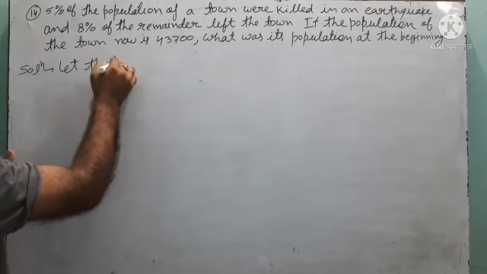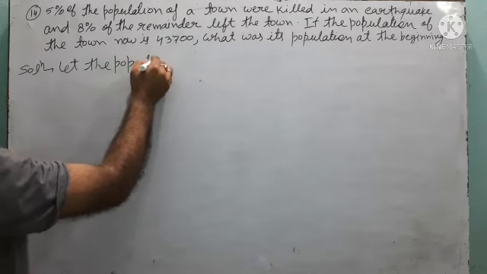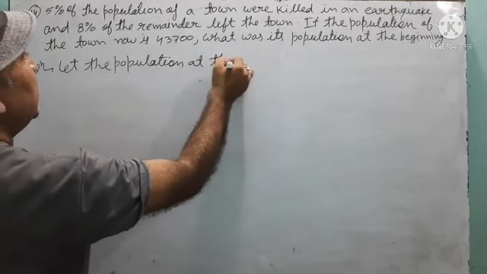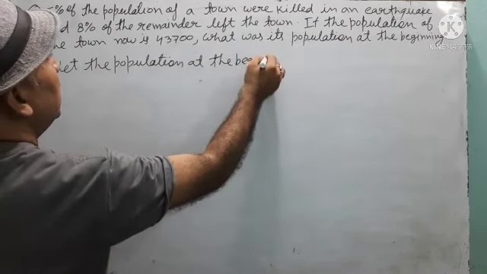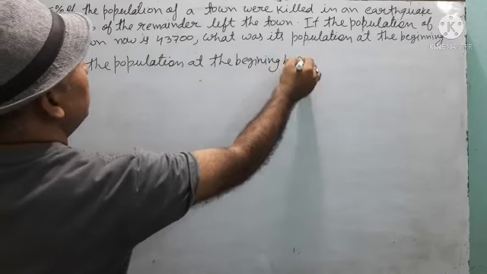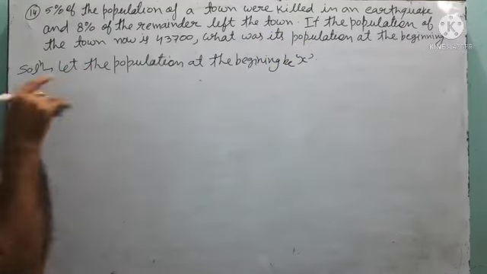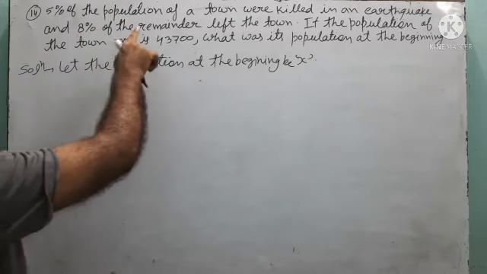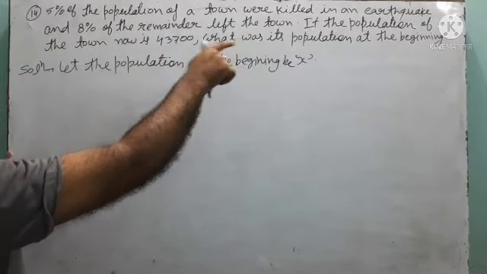Let the population at the beginning be x. In starting the population be x. Now 5% of the population were killed in an earthquake.